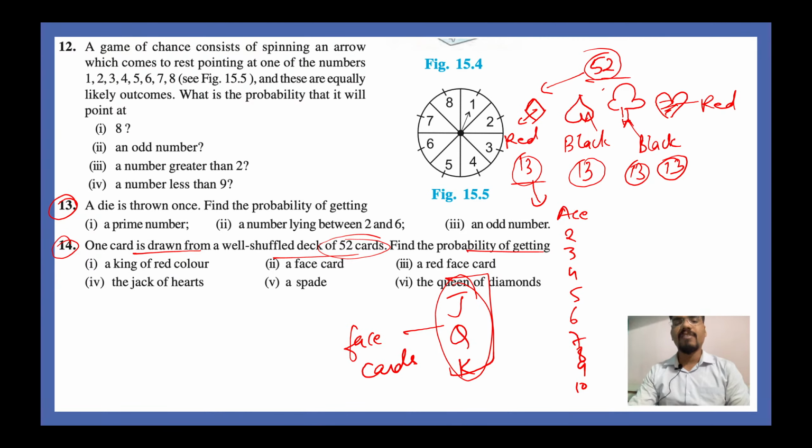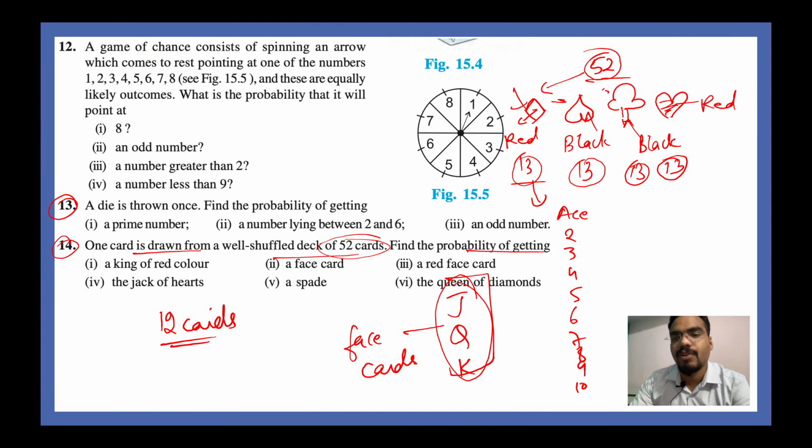Therefore in total you will have 12 face cards, because 3 from diamonds, 3 from spades, 3 from clubs, and 3 from hearts. So you have 12 face cards, right?